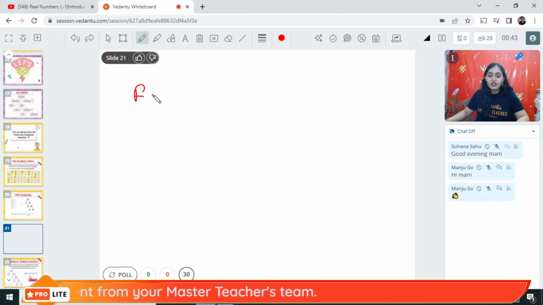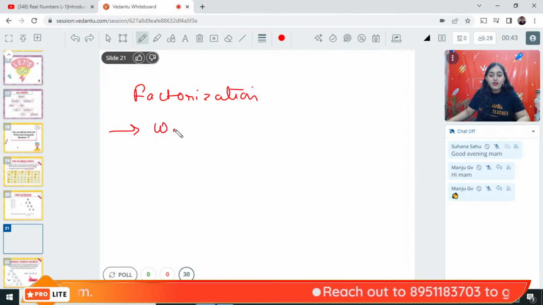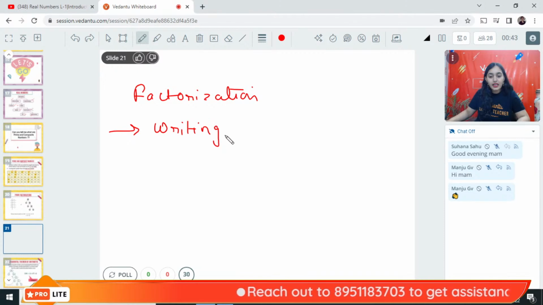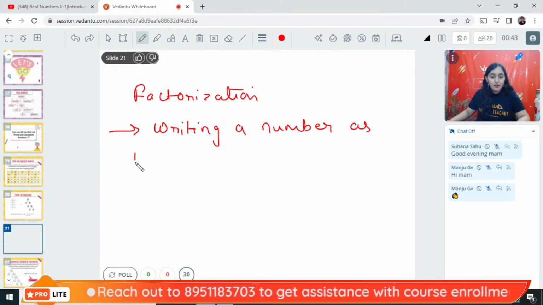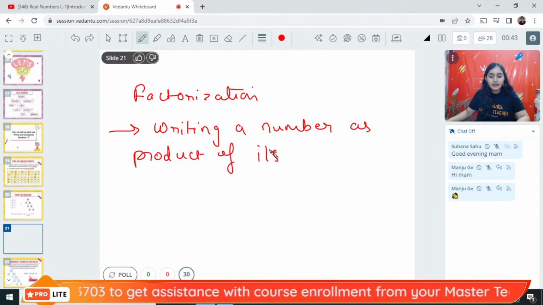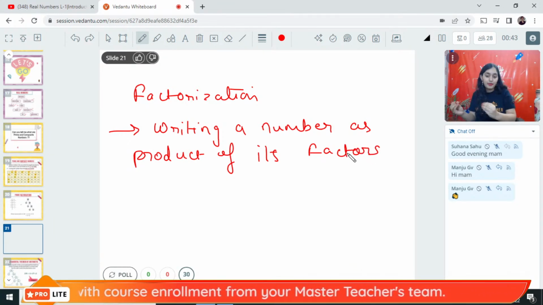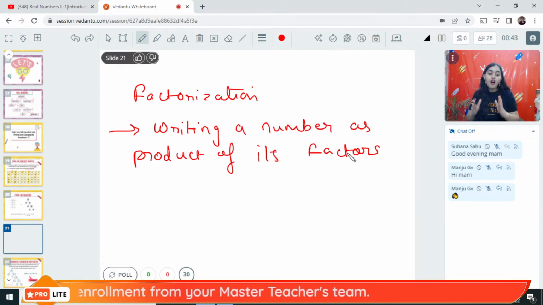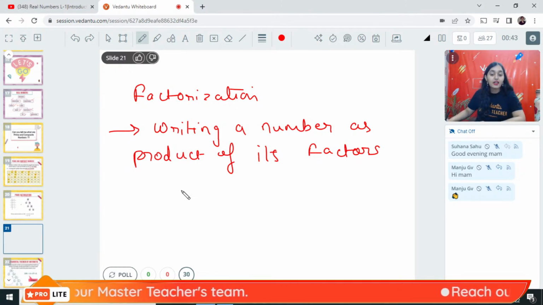Very good, Jaya Devi. Absolutely correct definition. All of you, please remember the definition of factorization. What is factorization? Writing a number as product of its factors. Expressing a number as product of its factors is called factorization.